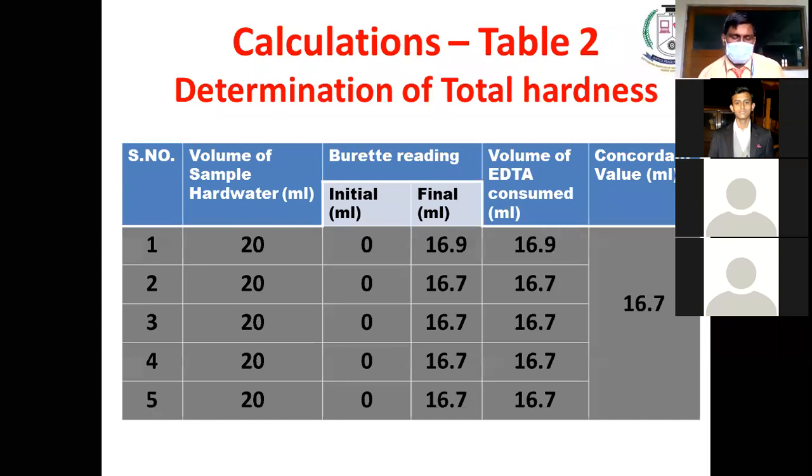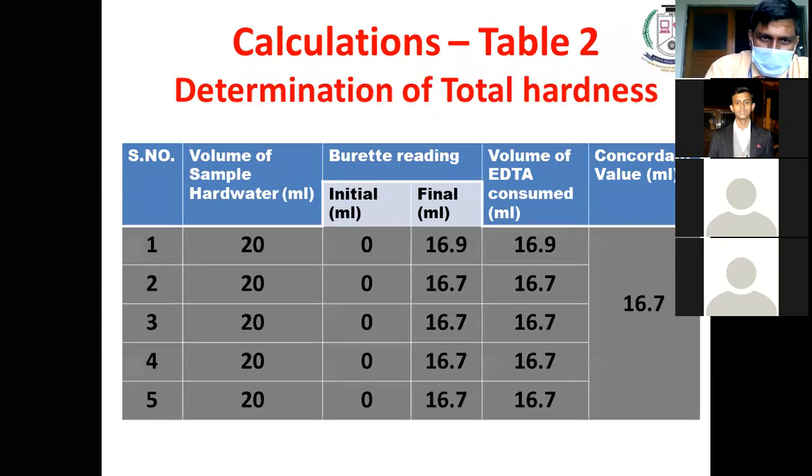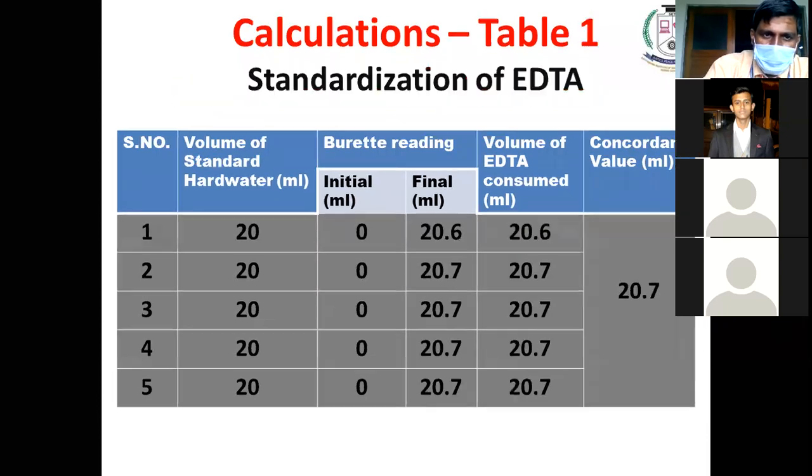In the second step, the same experiment we are repeating. Instead of standard hard water, we are taking 20 ml of sample hard water. See the difference between this table and that table? Only one word: sample hard water and standard hard water.